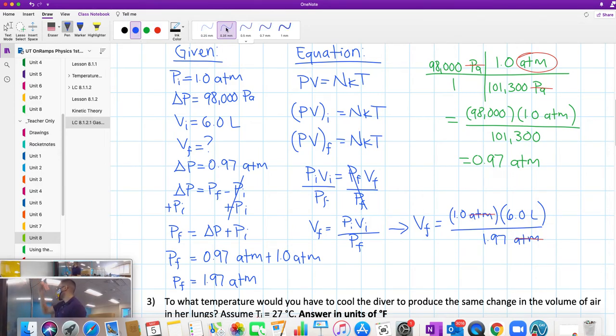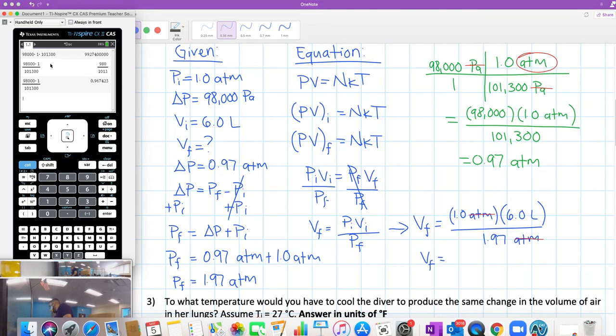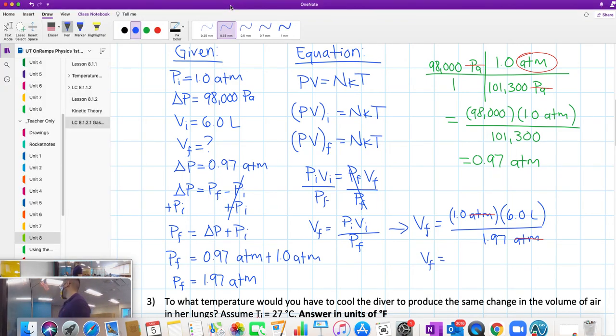We need volume, so liters is correct. So that would be 1 times 6, we know it's 6, divided by 1.97. 3.045, so 3.05. That's our volume. 3.05 liters. Let's box it.